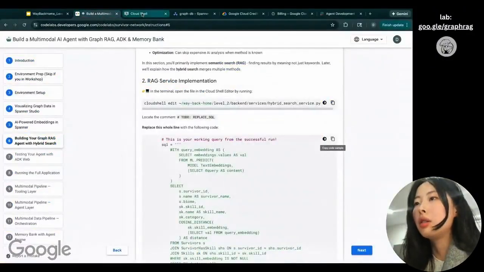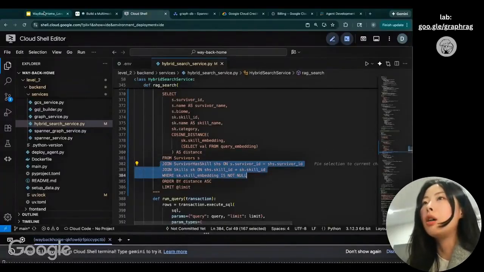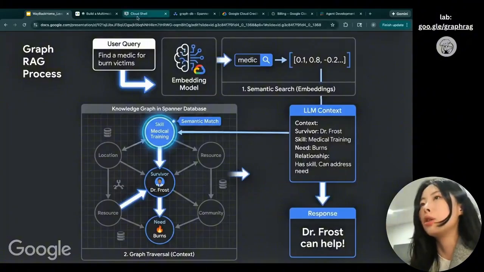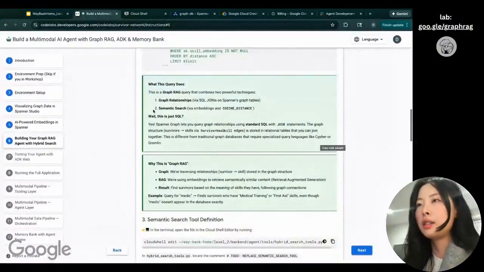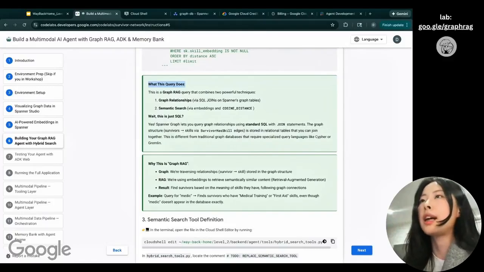And in our code, we are joining this table, which is basically how we traverse the graph nodes to get more related information over here. And if you're curious, you can read more explanation in this lab.